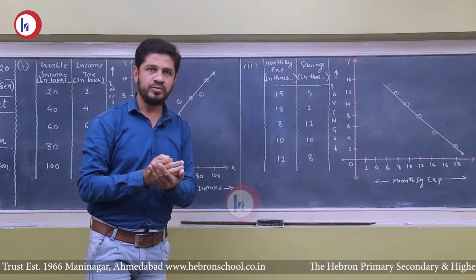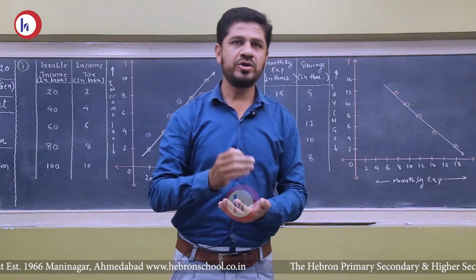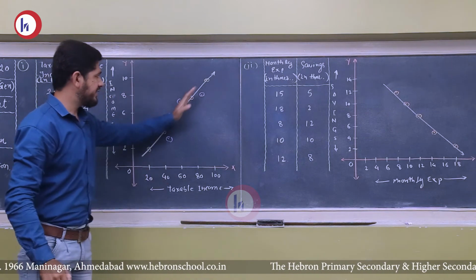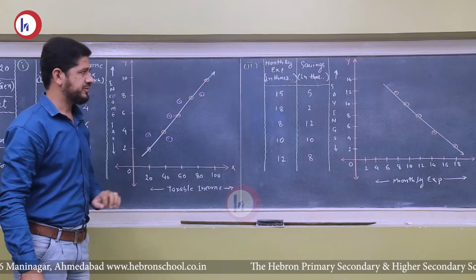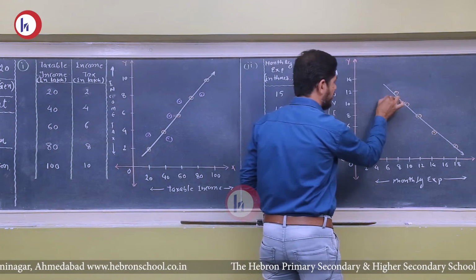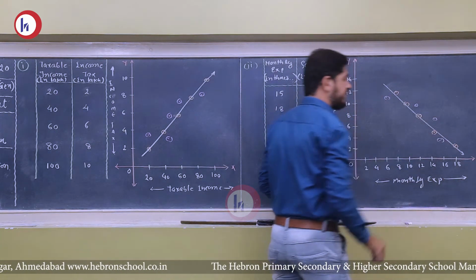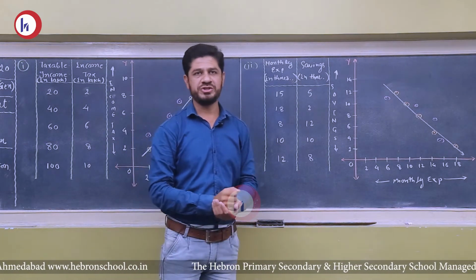When all points on a scatter diagram are not on a straight line but just near the straight line, then it is called the partial positive correlation. On the other side, if all the points are not on a single line but just near the line going downward, then it is called the partial negative correlation.